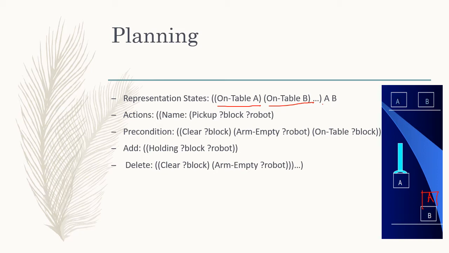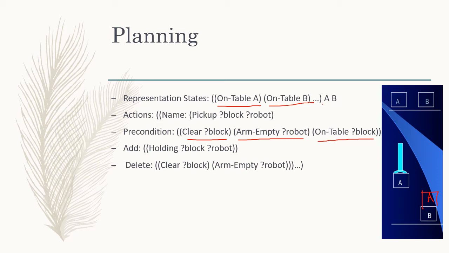So the robotic arm can pick up A, and if it has to pick up B, then it has to take A first, because A is clear here and B is not clear. So first I have to check that the block is clear, as well as that the robot arm is empty, and the block is on the table.